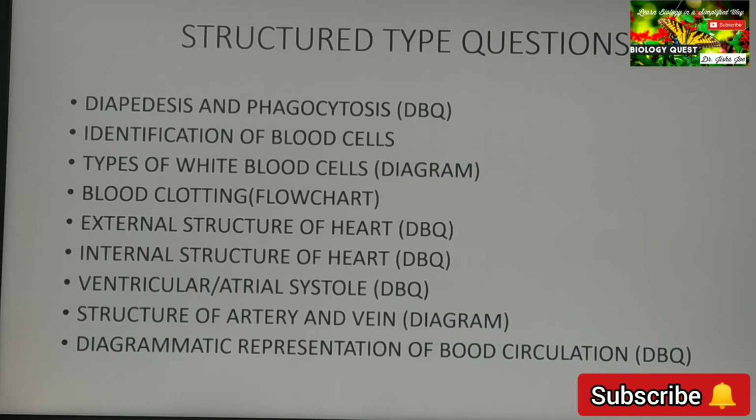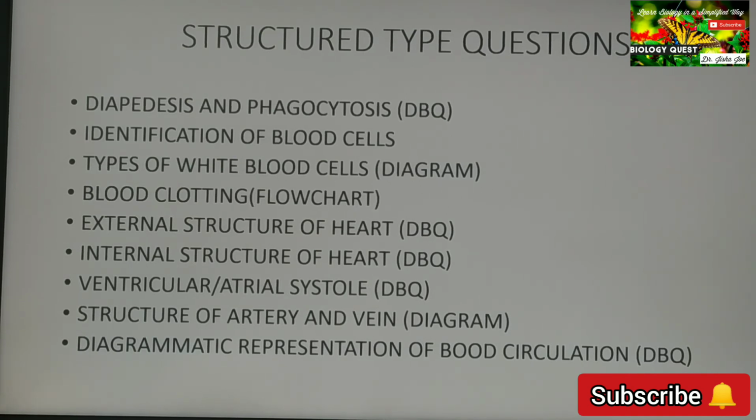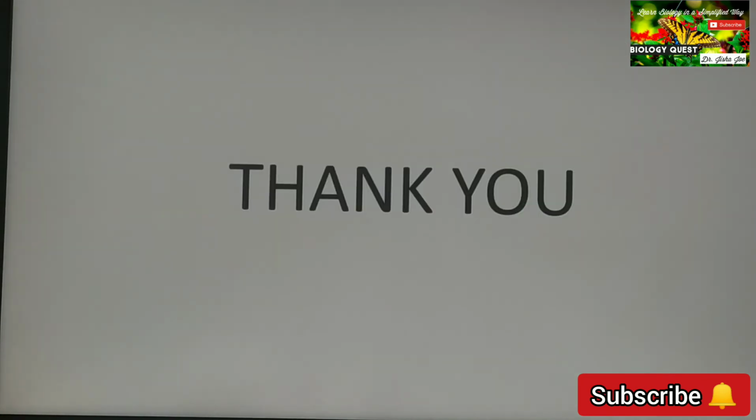So such type of questions, diagrammatic representation of blood circulation, can be asked. Okay, it is easy. Only thing is that you should spend a few minutes to identify the different vessels. Only if you identify it correctly, you will get it correct. Once your identification is correct, then it is easy for you to answer such type of questions.